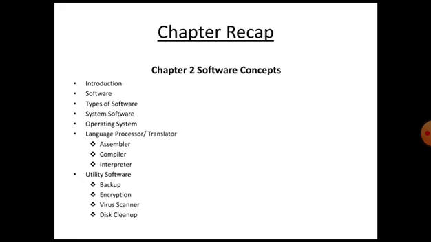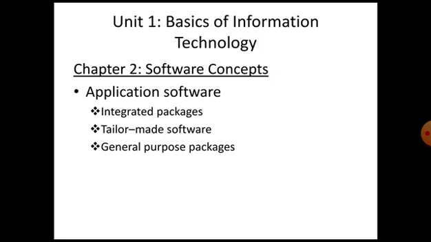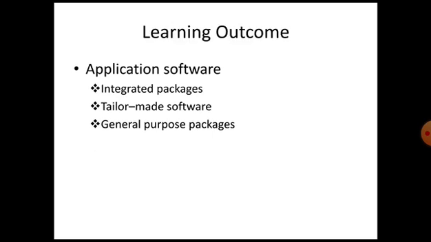Up to my last video, I told you about the concept of software, chapter 2, including types of software, operating system, language processors, utility softwares, etc. Today, I shall be telling you about the application softwares and its types: integrated software, tailor-made packages software, and general purpose software. So after watching today's video, you will be able to explain what is application software and all its types.